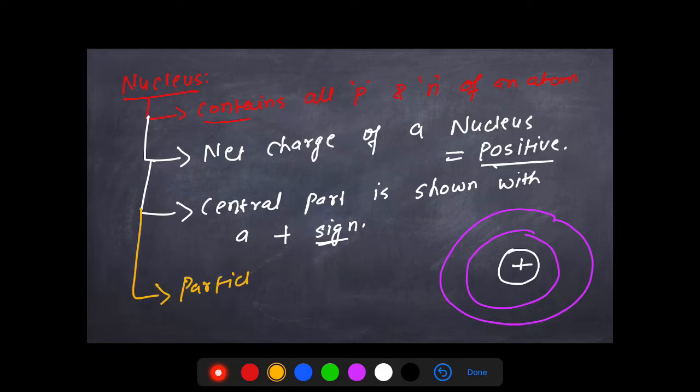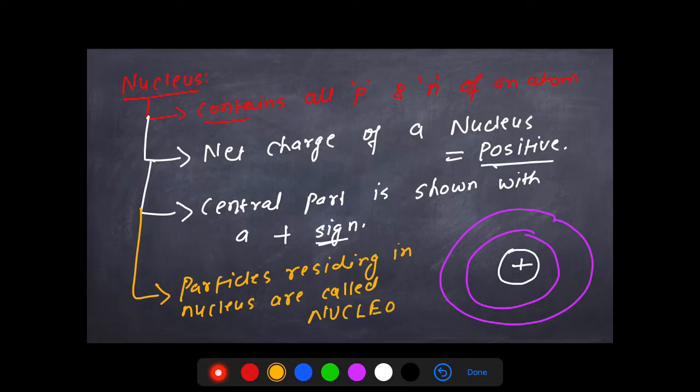Fine. Now, particles residing in the nucleus are called nucleons. The particles which reside in the nucleus are called nucleons, right? So all the protons, all the neutrons are nucleons. Each proton is a nucleon, each neutron is a nucleon, and taken together, all protons and neutrons are also nucleons, right? So this was about the nucleus.